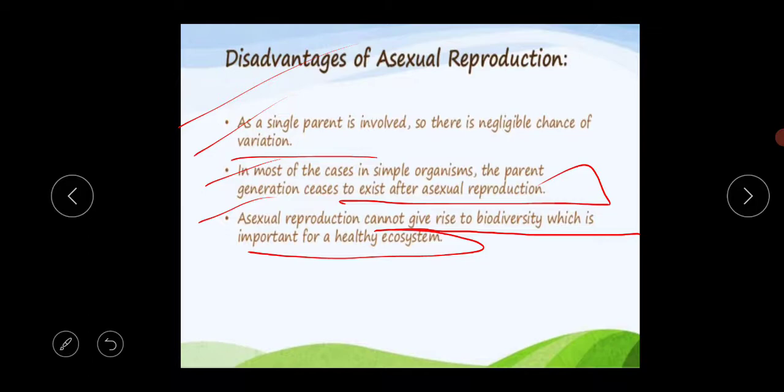In this class, what we came to know from this portion: the first thing is the basic definition of reproduction. The second thing is the types of reproduction. The third thing is the different modes of asexual reproduction with examples. All those portions are important for your exam also. So go through it properly.